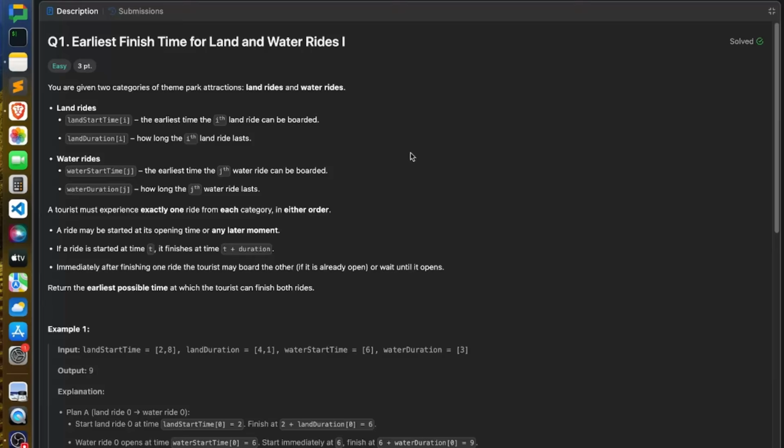So today we will discuss all the four problems asked in today's LeetCode Biweekly Contest 162. So let's start with the first problem.